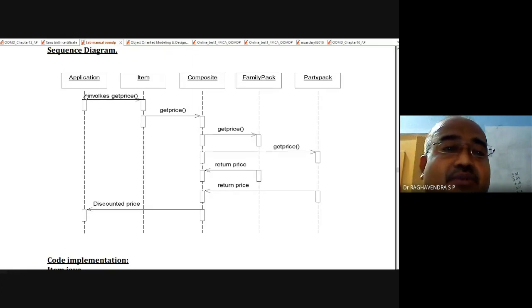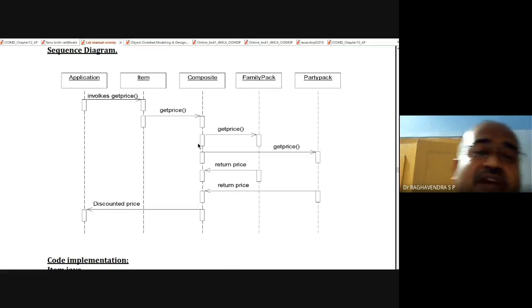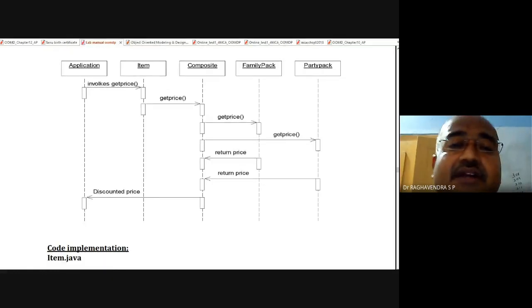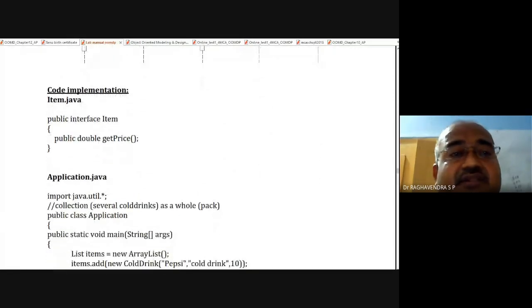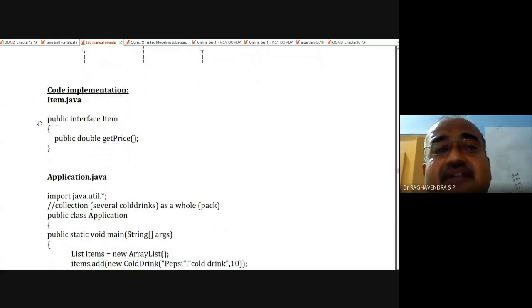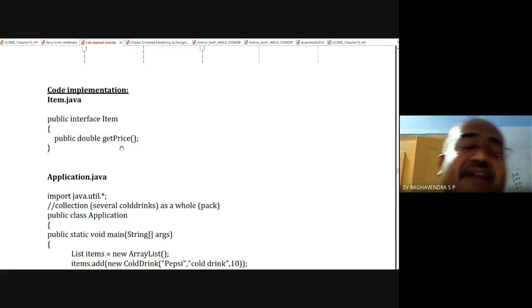So this is the whole sequence diagram. There is no numbering over here, but when you draw the sequence diagram in the StarUML software, you are definitely going to get the numbers. Now I'm going to explain the coding, dear students. This is the common interface called Item, and it contains a method called getPrice. GetPrice is just declared here, not yet defined, so it will be defined in the subclasses.